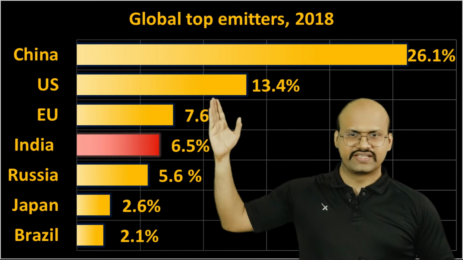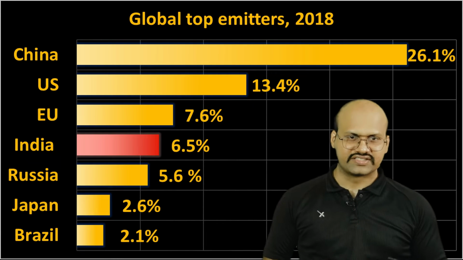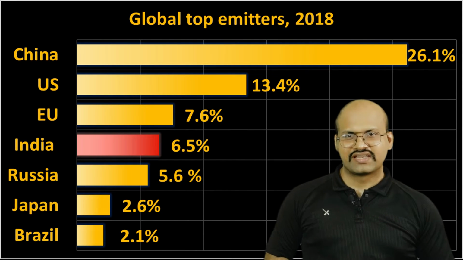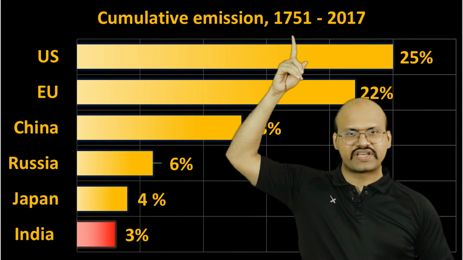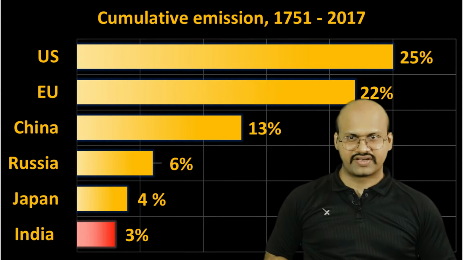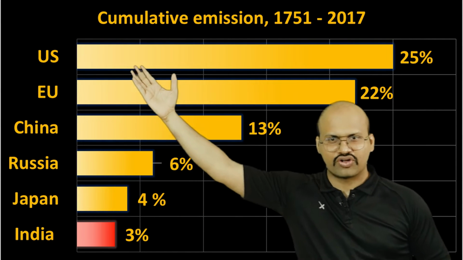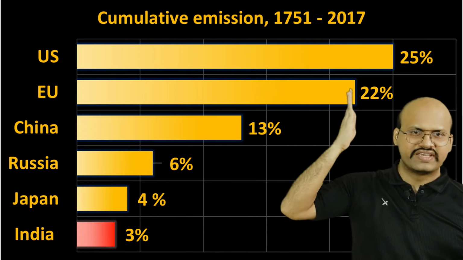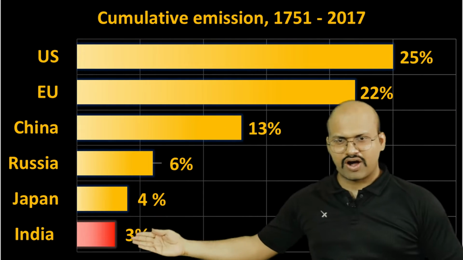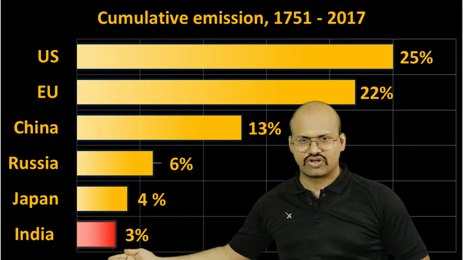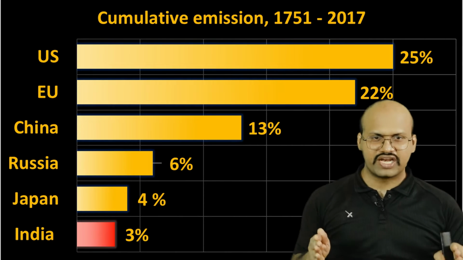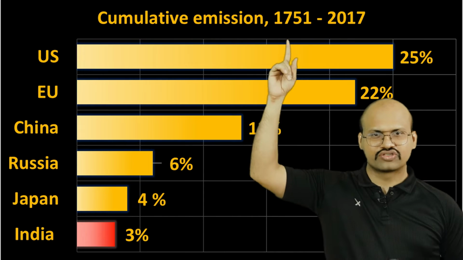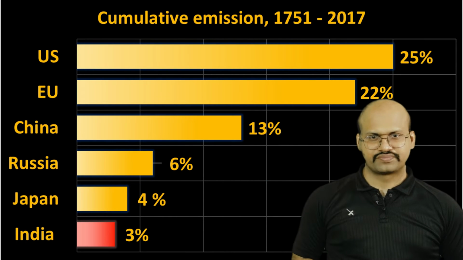So a lot of countries demand India to reduce their GHG proportion. But here is a paradox. Here you can see the cumulative emission from 1751 to 2017, and we can see that the amount of greenhouse gases emitted by US and EU is much higher, while the amount emitted by India is only 3% if we take the cumulative amount. So we can see that present GHG is mainly because of US and EU works.